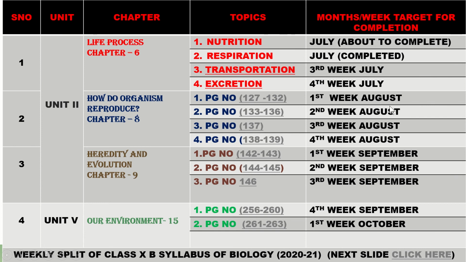Now, the basic information from my side for the students who are learning in my school, Sainik School Nalanda: this is altogether what we have to do, what we have to complete. So I have already made a road map for the students, so that they should not get diverted, though the online classes are going on in full-fledged form in our school. So in serial number 1, that is Unit 2. Unit 2 is covering 3 chapters: life process, how do organisms reproduce, and heredity and evolution. In life process, there are 4 chapters: nutrition, respiration, transportation, and excretion.